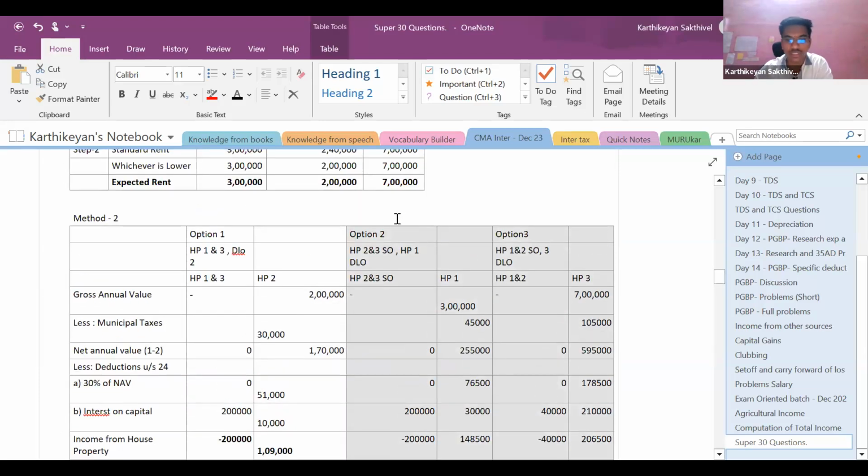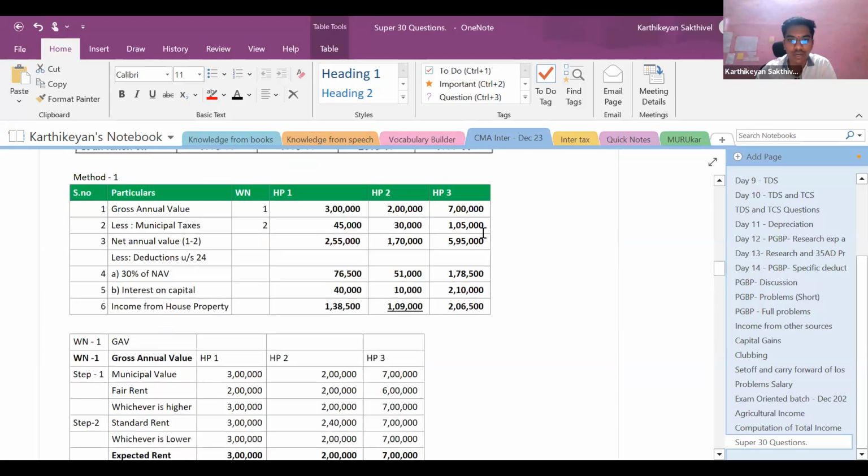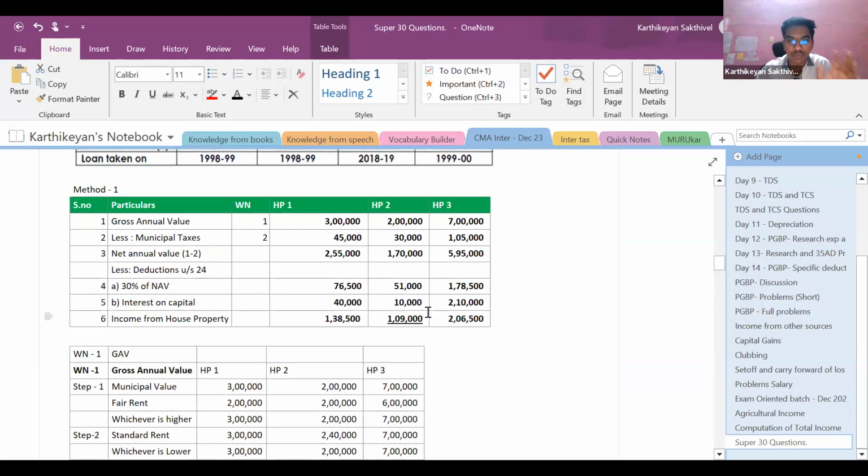Right? You need not do this option 2 and option 3. If you are going for method 1, compute till here, find which property is to be treated as self-occupied, find which property is to be treated as deemed to be let out. After computing that, compute the income from house property, taking the conclusion derived from this step, method 1.